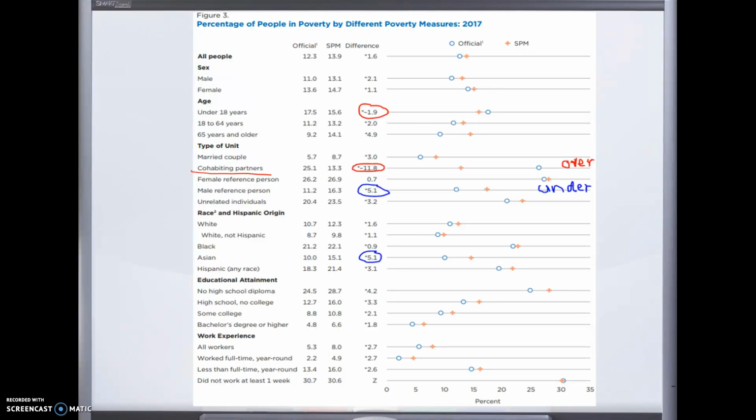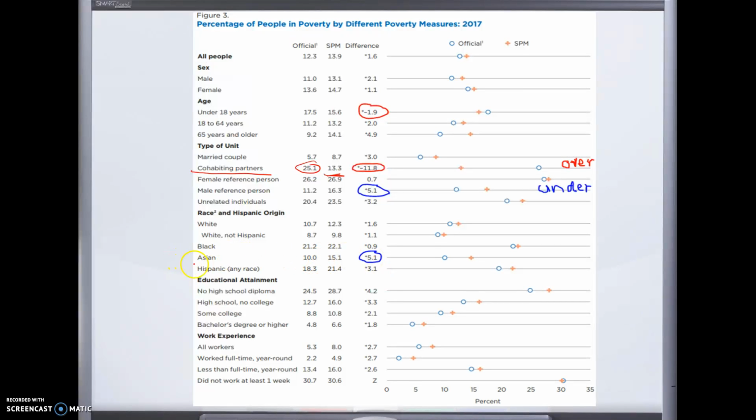The official poverty measure in the United States says that 25.1% of those households are in poverty, the supplemental poverty measure says, no, that's way too high. It's really just 13.3%.